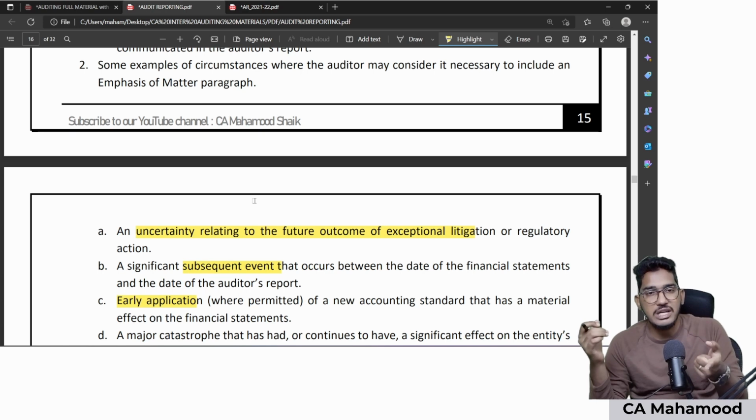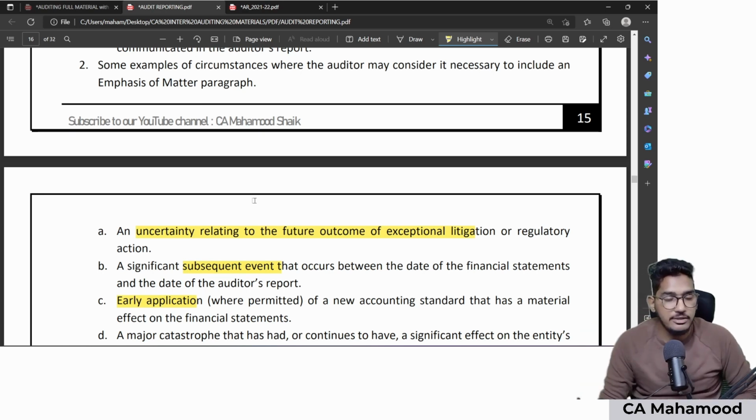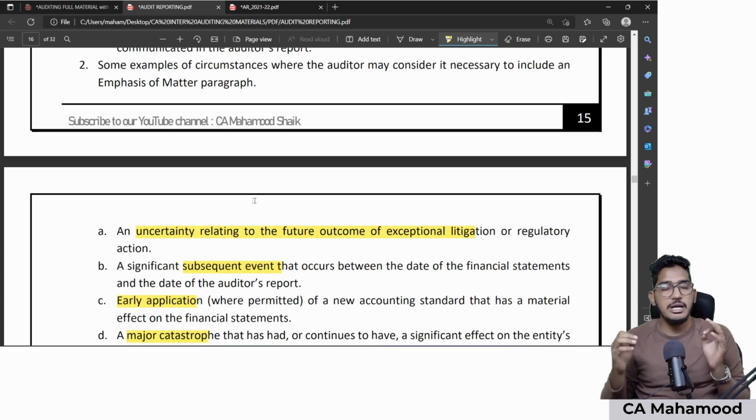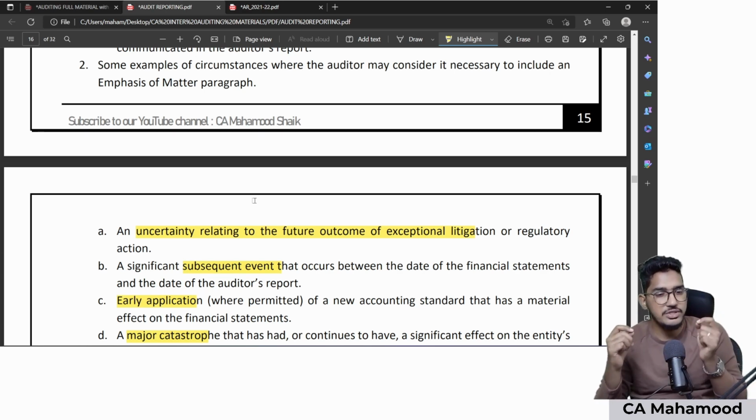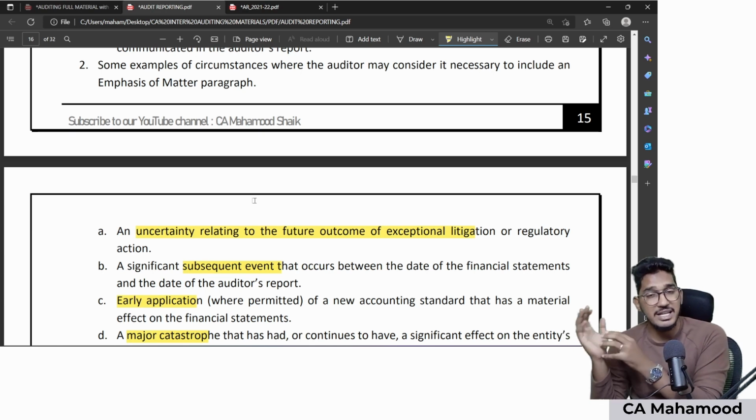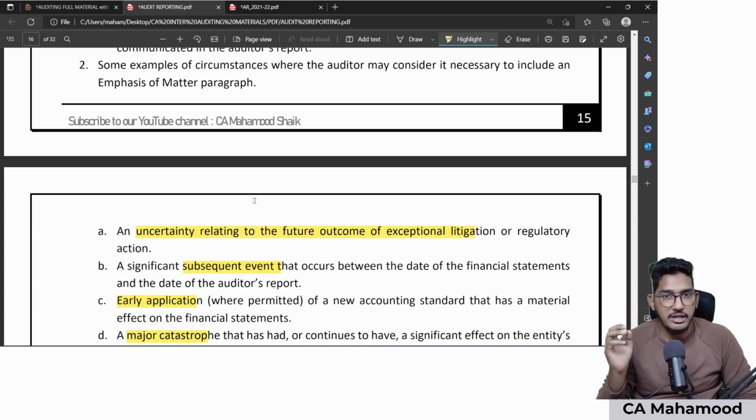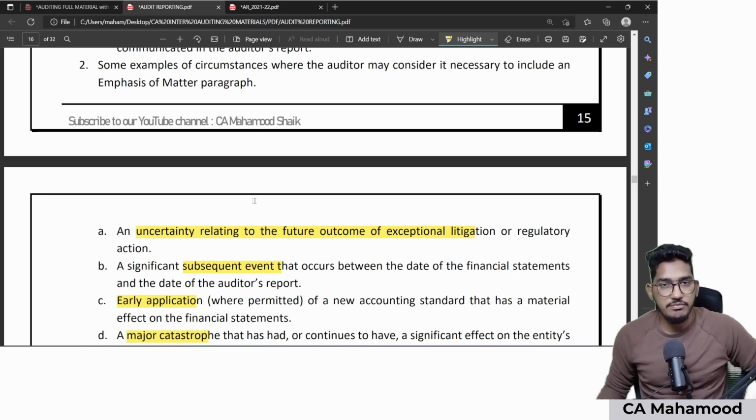This you want to highlight it to the shareholder, where you will highlight emphasis of matter. Or a major catastrophe or calamity, some big fire accident happened, some floods have happened, some disaster is there, because of which the company has faced huge losses. These kind of information, if you want to highlight it to the shareholder, here also I can highlight it in the emphasis of matter paragraph. So these are a few examples which can be highlighted in the emphasis of matter paragraph.